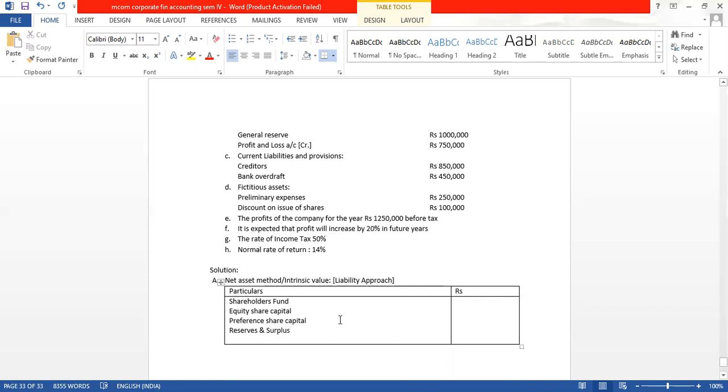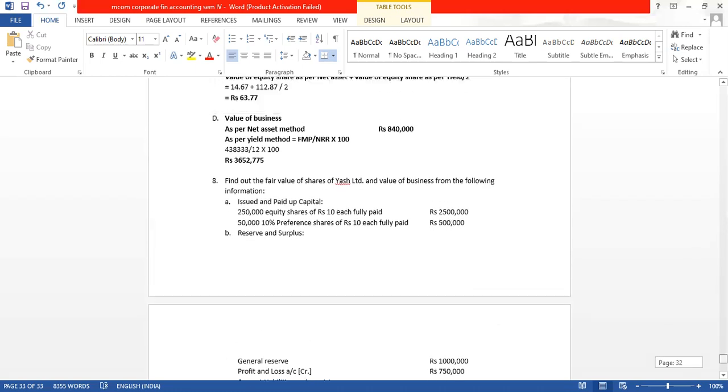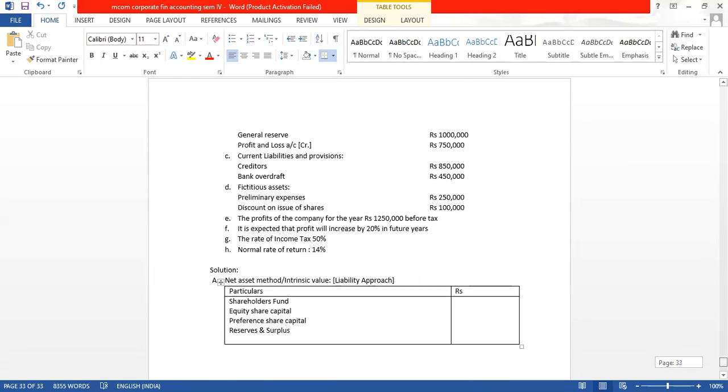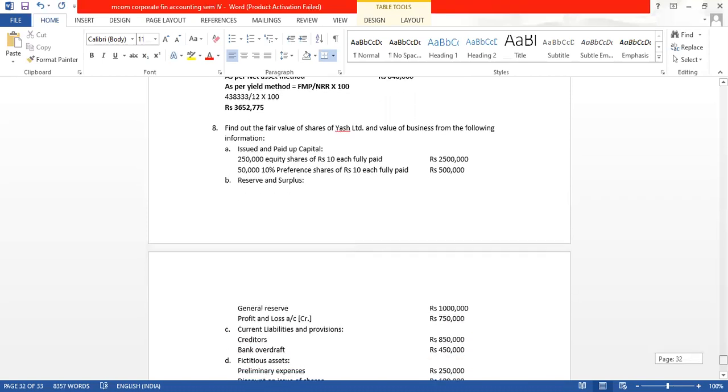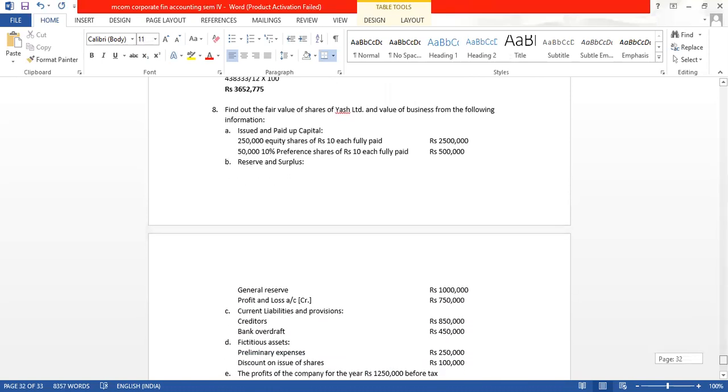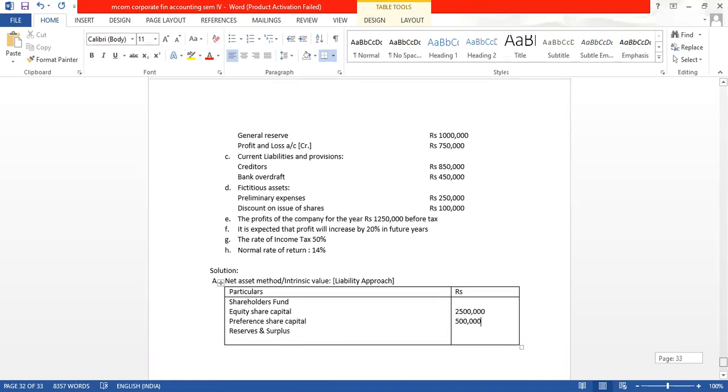How much is the equity share capital given in the question? 25 lakh, preference 5 lakh. So I will write here 25 lakh and here 5 lakh. How much are the reserves? There is general reserve and profit and loss account. When we add both, 10 lakh and 7 lakh 50,000, it comes to 17 lakh 50,000. So we have got the shareholders fund.